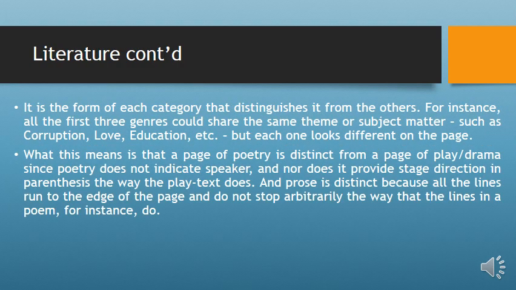Literature is the form of each category that distinguishes it from the others. What this is saying is that in the genres of literature, each genre has certain features that differentiate it from the other genre. For instance, all the first 3 genres could share the same theme or subject matter. Theme simply means the subject matter of a story, poem, or a drama, such as corruption, love, education, and so on.